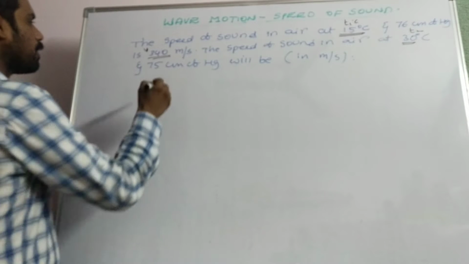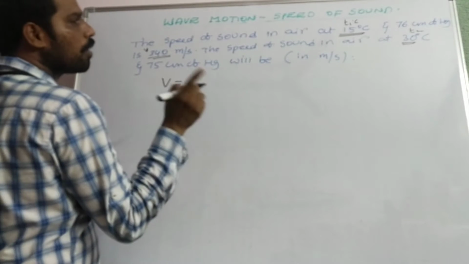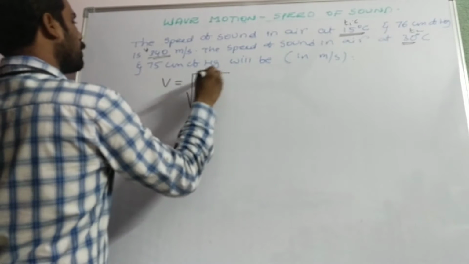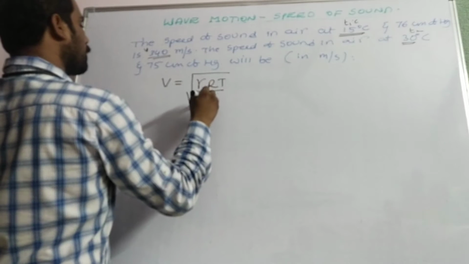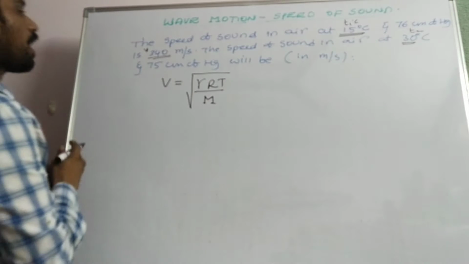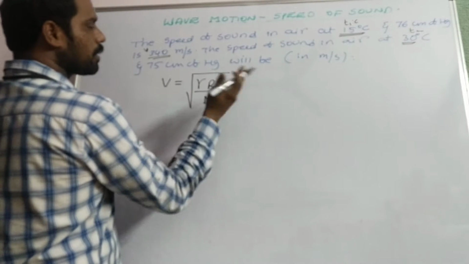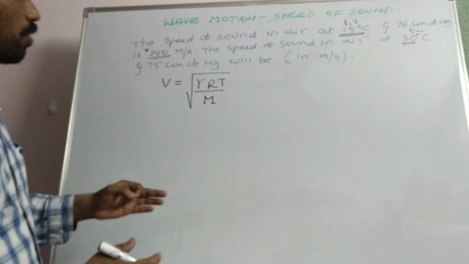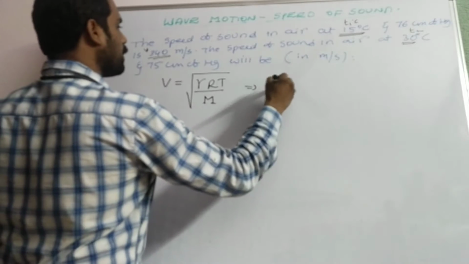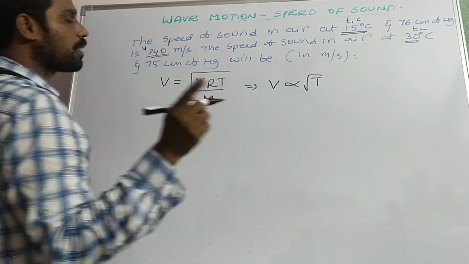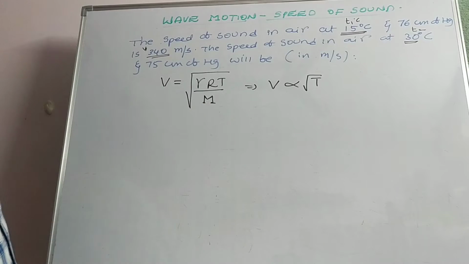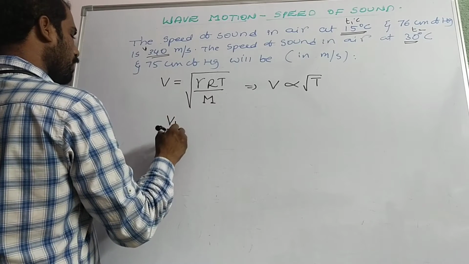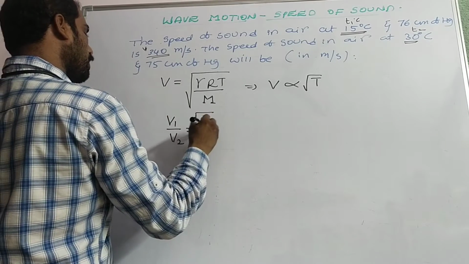We know that speed of sound depends on molecular weight and absolute temperature. That is, V is equal to root of gamma RT by M. So we have to take the relation between speed and temperature, and speed and molecular weight. Here we are not provided with different gases, so that relation will be taken as V is directly proportional to root T. In case different gases are given, we have to take the molecular weight. Okay, so V is directly proportional to root T. Now V1 by V2 is equal to root of T1 by T2.